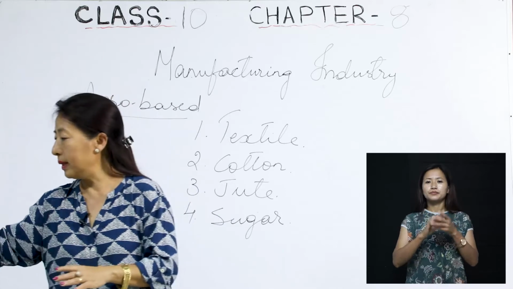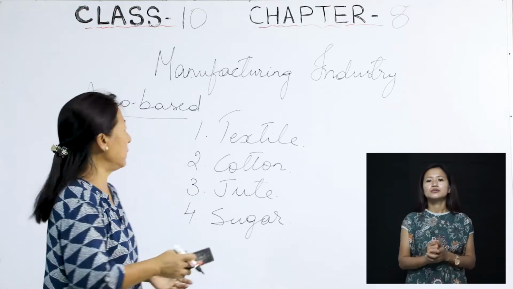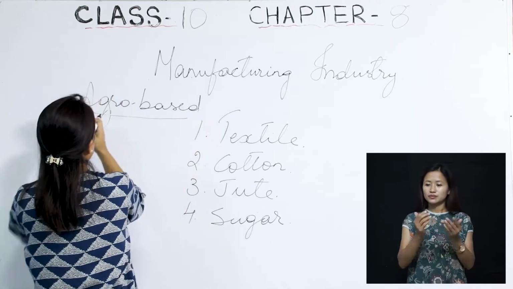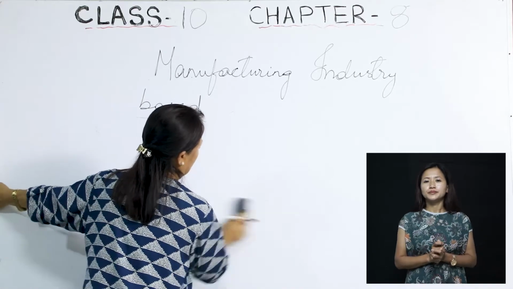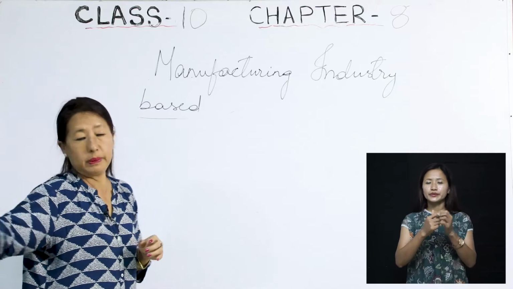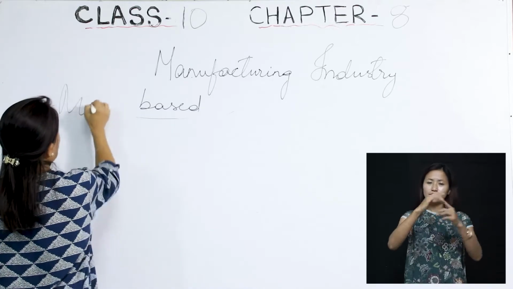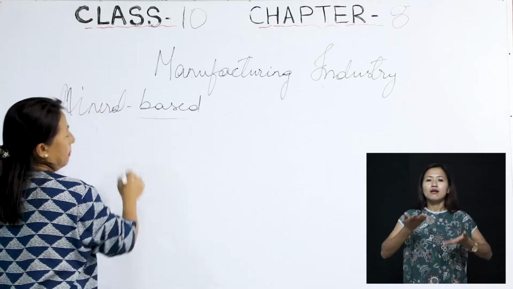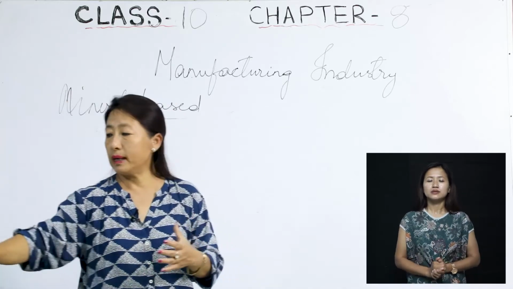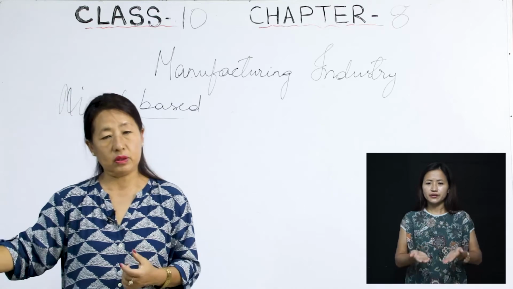Okay, now let's come to the mineral based industries. Mineral based means we will be talking mainly about heavy industries.